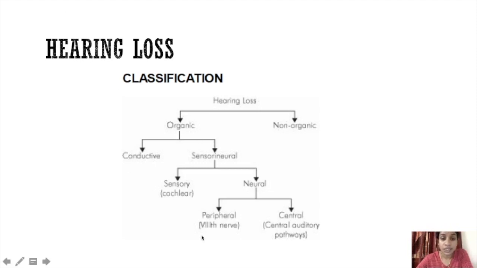So this is the general classification of hearing loss: organic, non-organic. Organic again conductive and sensory neural. Sensory neural again two, sensory and neural. That neural part again two, that is peripheral and central hearing loss. This is the classification of hearing loss. Next we will go directly to conductive hearing loss and its management.